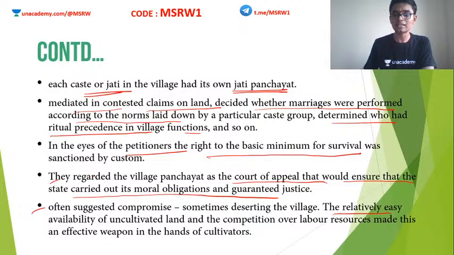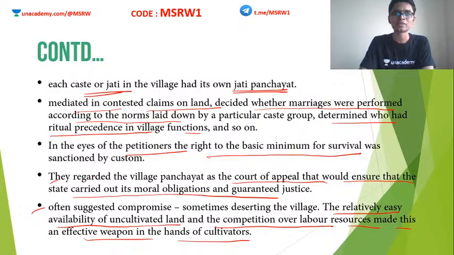So the relatively easy availability of the uncultivated land and the competition over labor resources made this an effective weapon in the hands of cultivators. This is true. If you threaten that a lot of people are actually going to abandon or desert that village, this will be taken very seriously by the village elder. Why? Because if they abandon the village, they are not coming back. Why? Because there is plenty of unowned land out there.